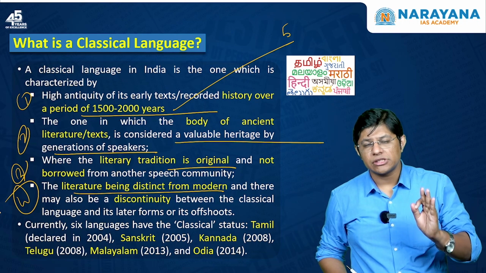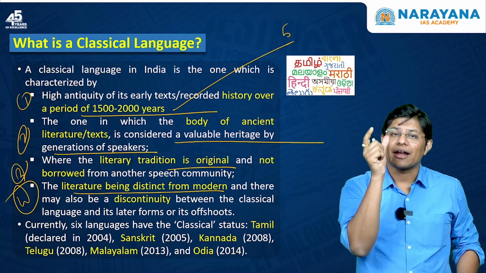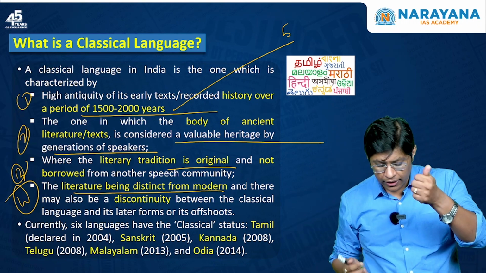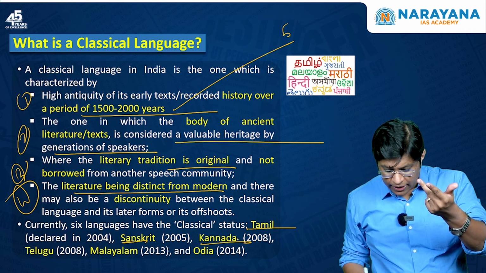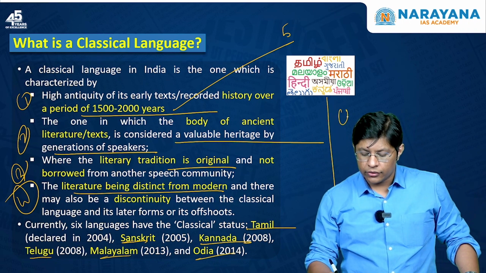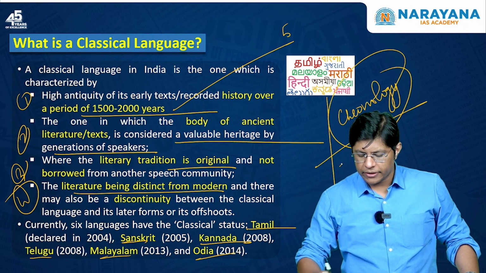As of now, students, only 6 languages have been accorded the status of classical language. Which are these? You also need to know the chronology. First one, Tamil, Sanskrit, Kannada, Telugu, Malayalam and Odia. So you need to also remember the chronology. Very, very important for your UPSC examination.